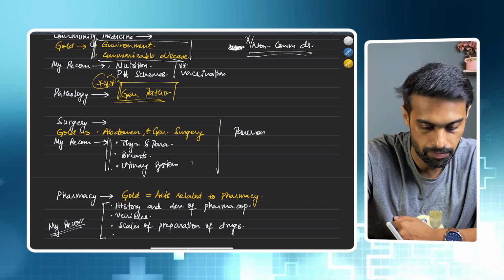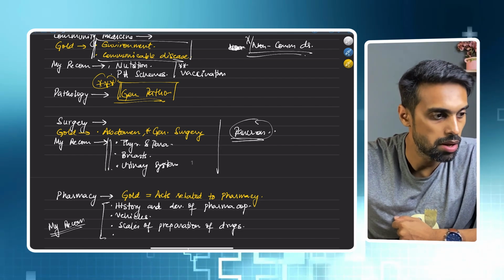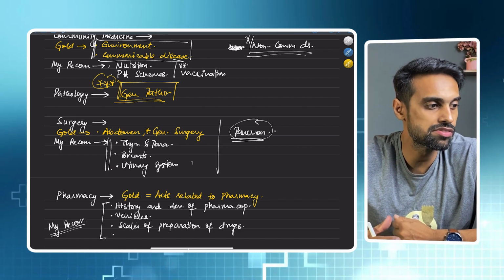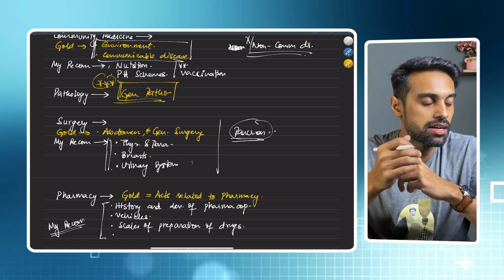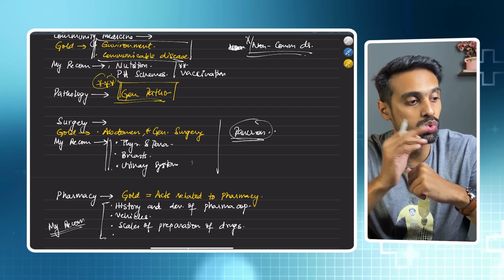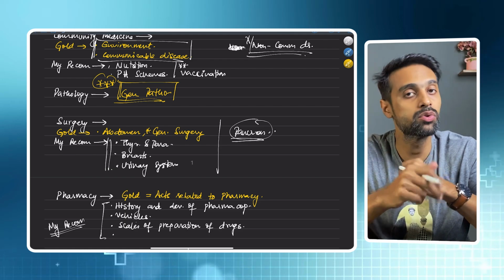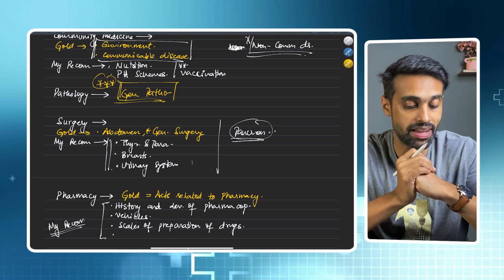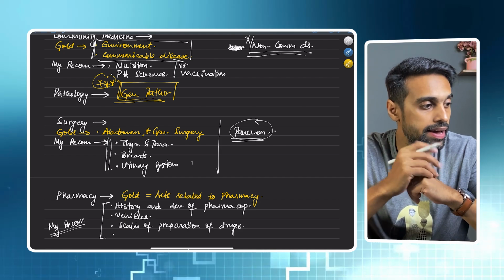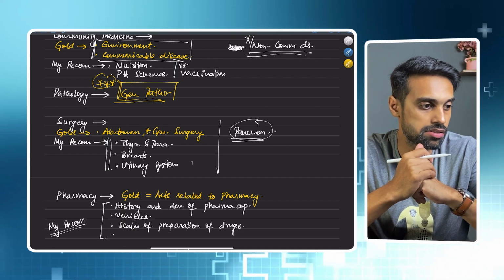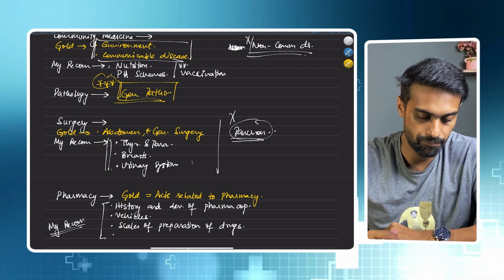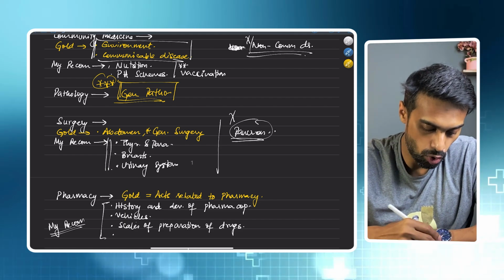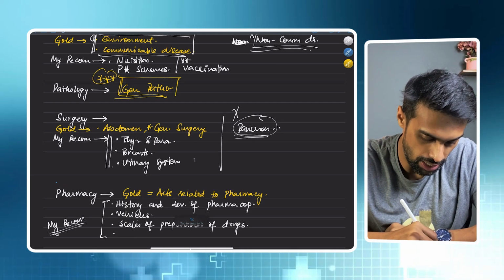pancreas. Okay, because pancreas, this topic has a tendency that 1 year question will be asked from pancreas, next year it won't be asked. Like for example, in 2022 there was a question from pancreas, in 2023 there were no questions from pancreas, in 2024 there were 2 questions from pancreas. Okay, so 2025 you can neglect this topic. Next, after that, coming to our homeopathy subjects, let me draw a line over here.